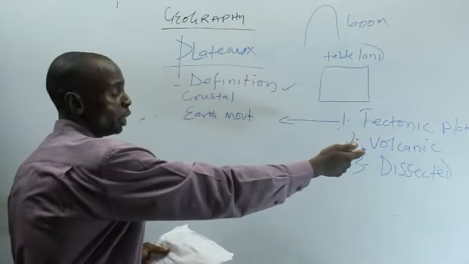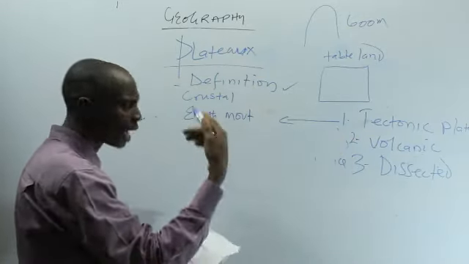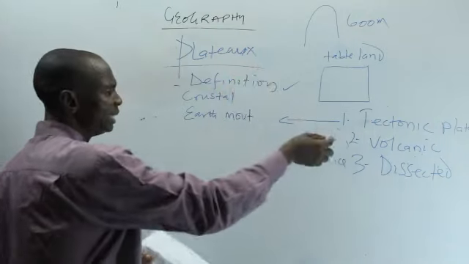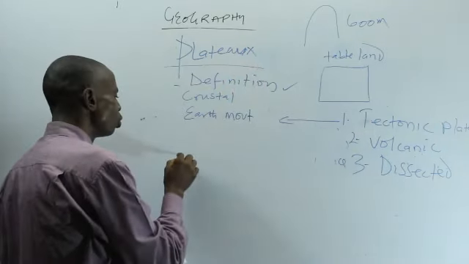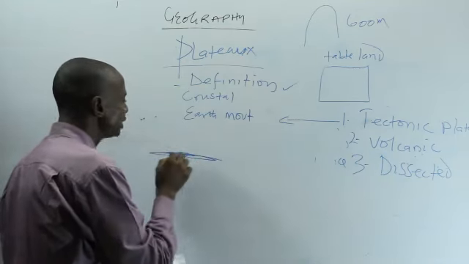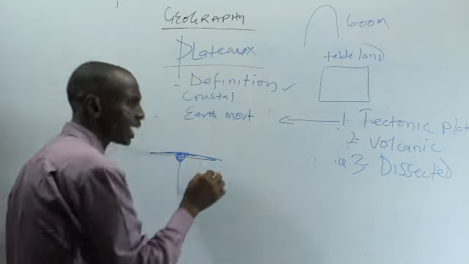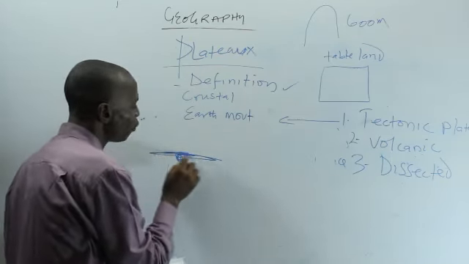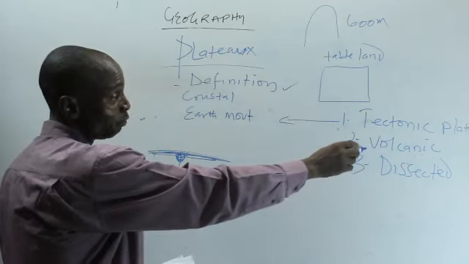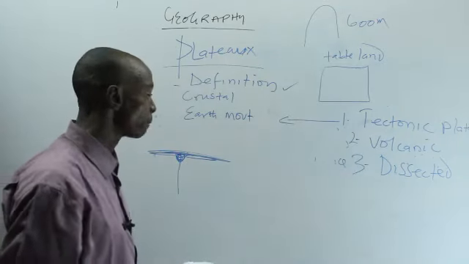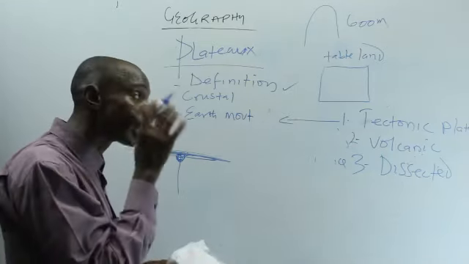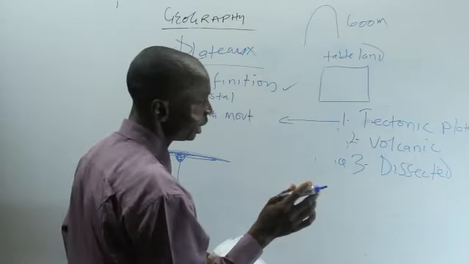Then we have the volcanic plateau. Volcanic is the same as volcanic mountain, the same as volcanic rock. But in this case, when a volcano erupts and the lava comes up, it solidifies to form a flat surface. Instead of forming a mountain shape, it forms a flat table-like surface. And the example of volcanic plateau is the one we have in Jos. Jos Plateau is an example of what? Volcanic mountain. Then volcanic plateau, sorry.